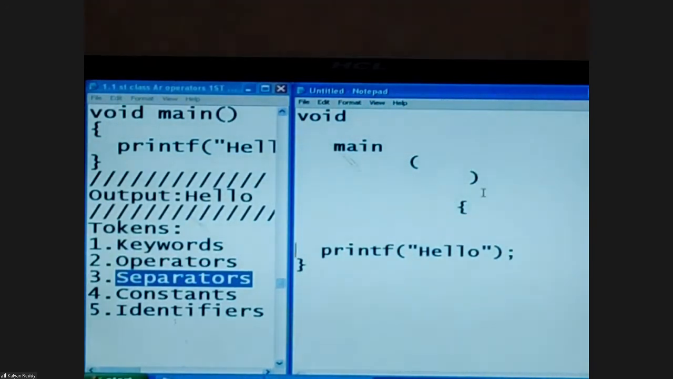Next token is printf. Can I split printf? No. Printf as it is. Printf comes under the fifth one, the identifiers category.